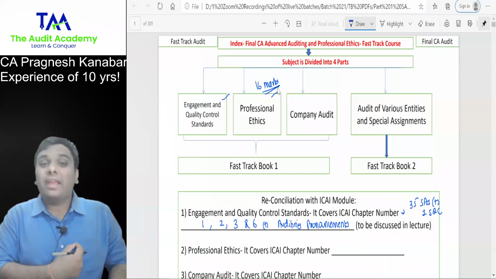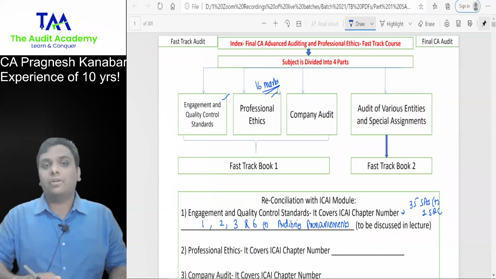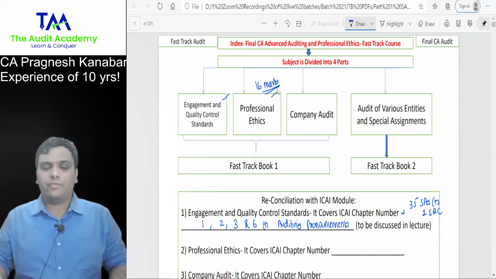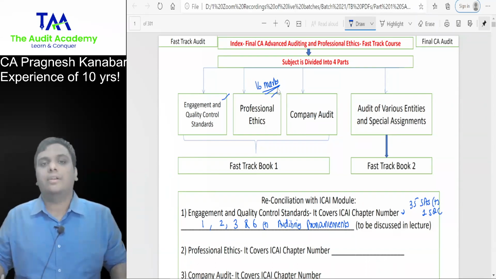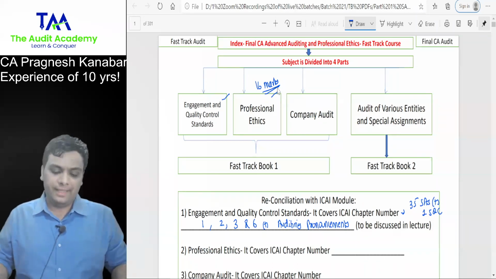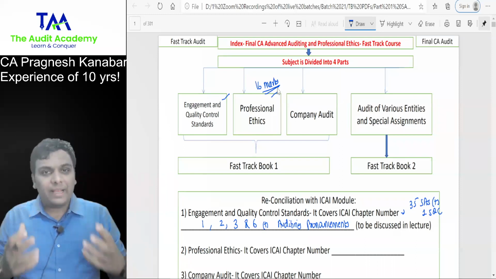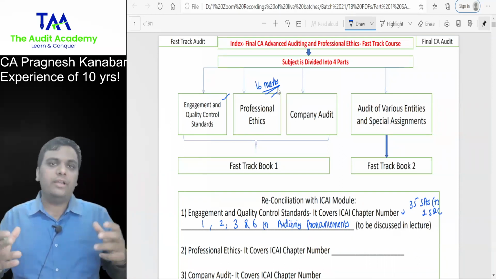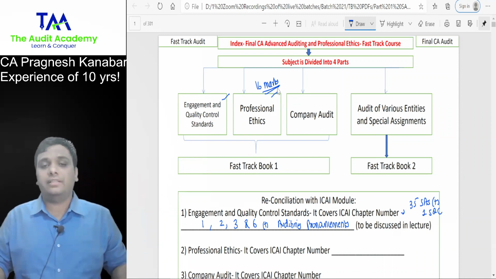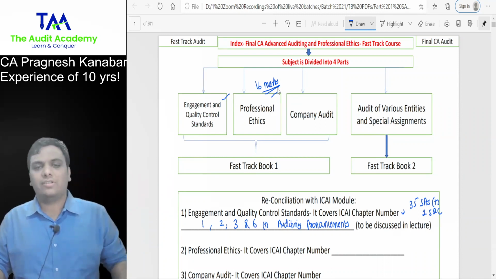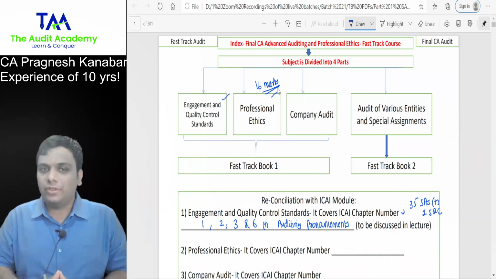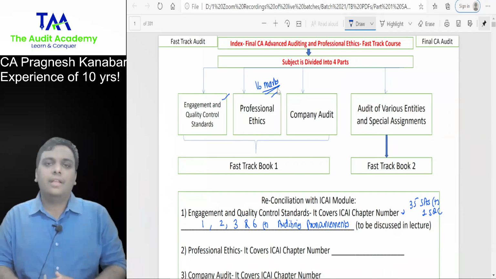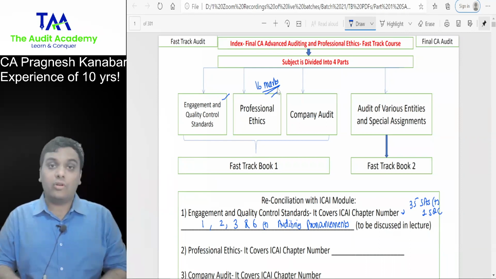But it breaks my heart. Today morning, I was in a Zoom session of doubt solving for the students, and I evaluated certified copies of a few students. It was surprising, shocking, and disappointing to see that in professional ethics, out of the 16 marks, they are scoring 4 marks, 6 marks, whereas that is your best opportunity to score full marks. But don't worry, I will train you in such a manner that you score full 16 marks.